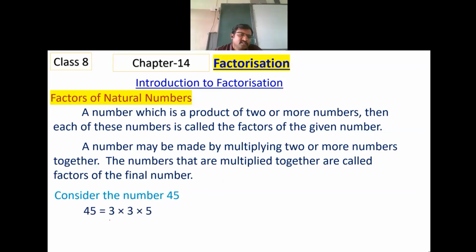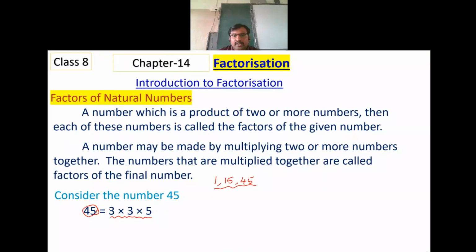Natural number. Here I have written 3 into 3 into 5. What is this? Prime factors. They are the prime factors of 45. Though the factors of 45 are 1, 3, 5, 9, 15, 45, I have not written them. Instead, I have written this as 3 into 3 into 5. The very reason is this 45, when you do prime factorization, we get these as the prime products.